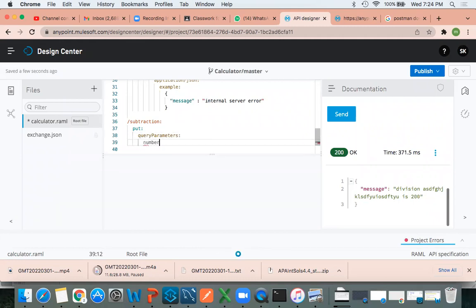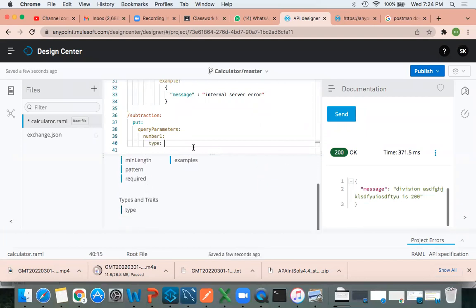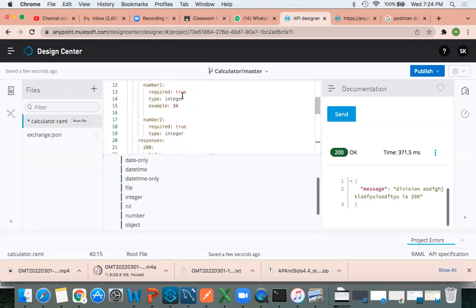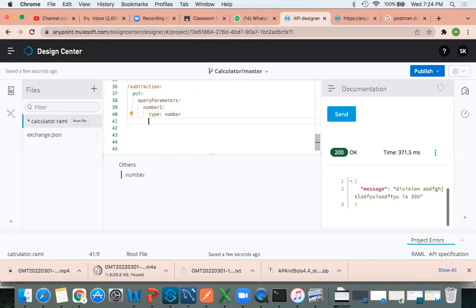Next, number1. Again we have to write the type. What is this type? Integer. This time I'll go with number. I already used integer here, right? So this time I'll go with number. Next, required. True. If you type true or false, nothing will happen. You can select false. This is a dummy.